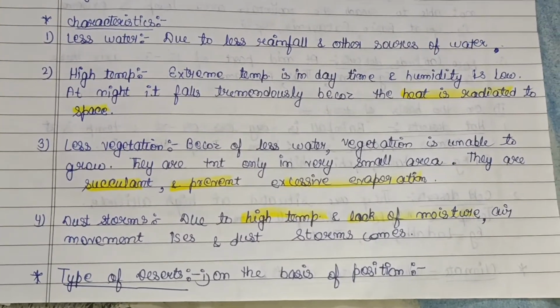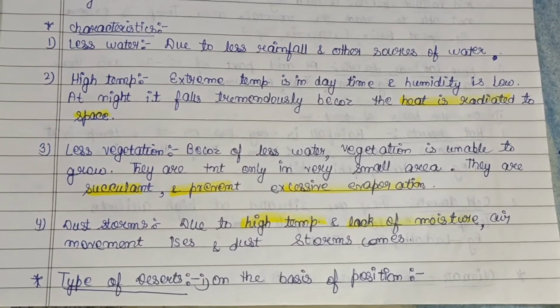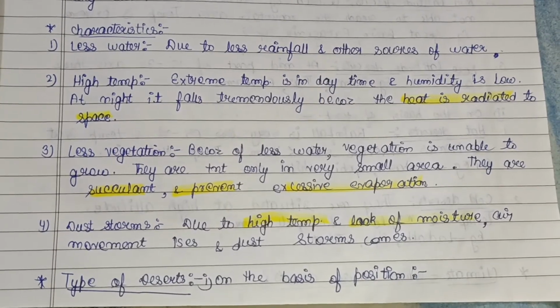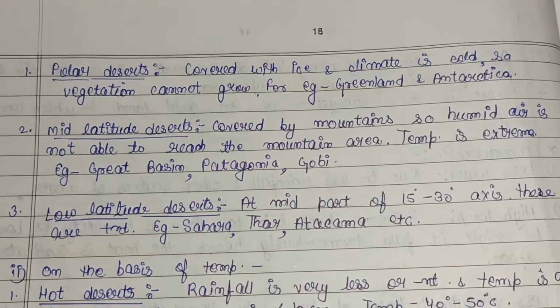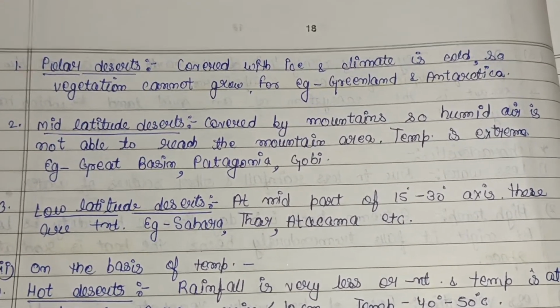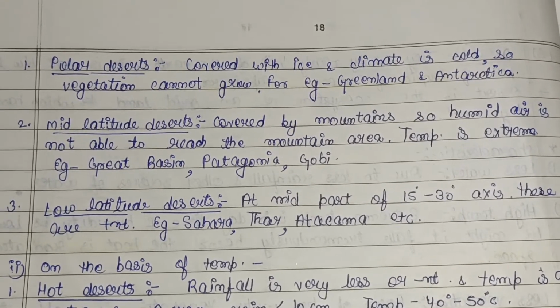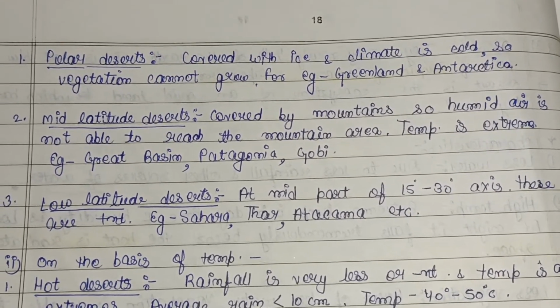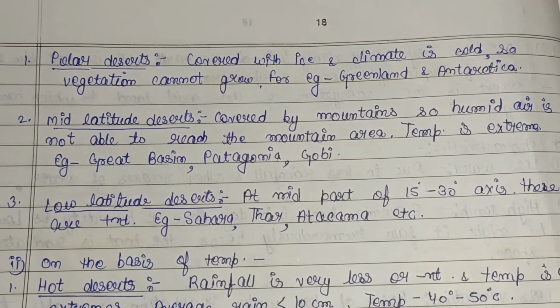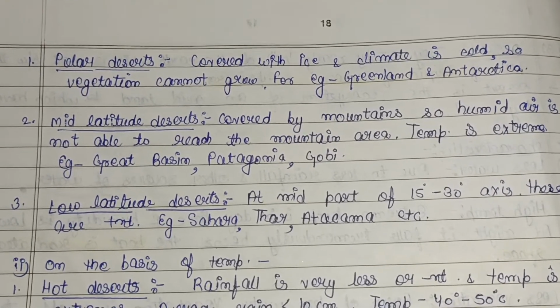Okay, then the types of desert, first on the basis of position. So first is polar deserts. These are covered with ice and the climate is cold, so vegetation also cannot grow here. For example, these are found in the Greenland and Antarctica region.